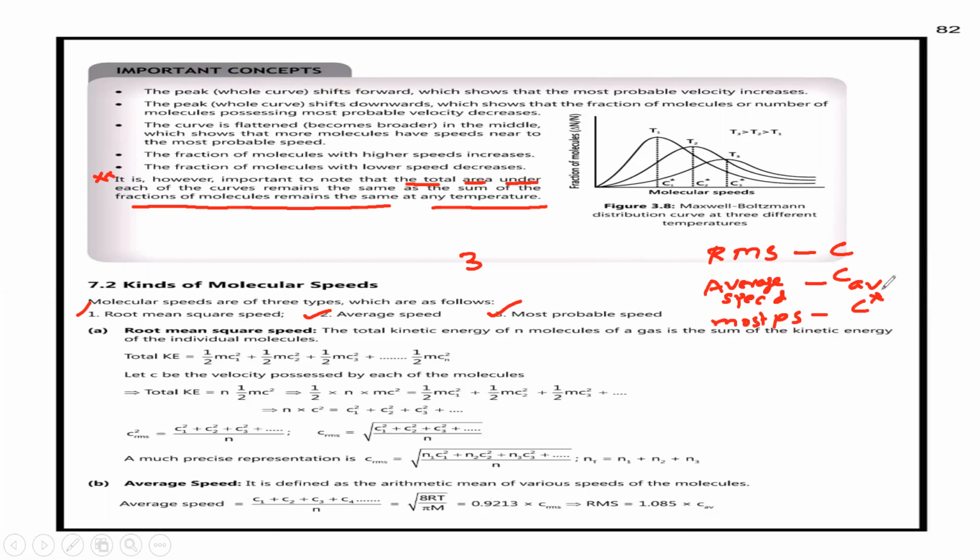So we have three types of speeds a gas molecule will possibly have. First is root mean square velocity, second is average velocity, third is most probable velocity or most probable speed.